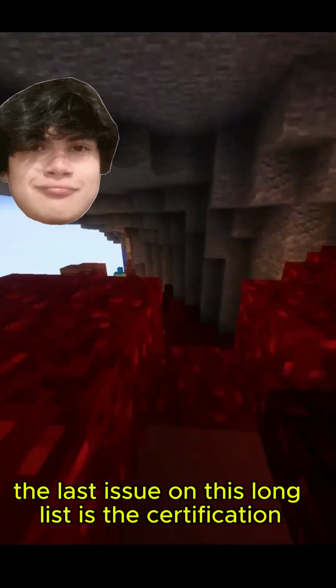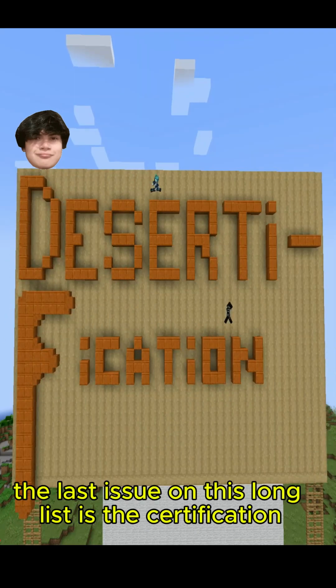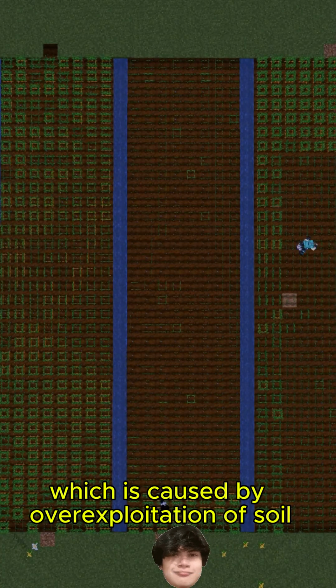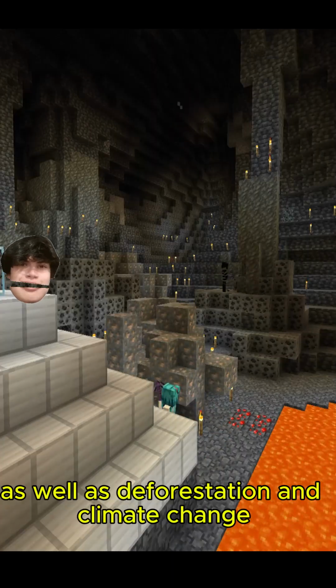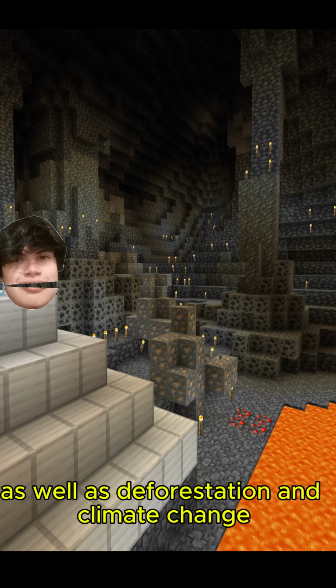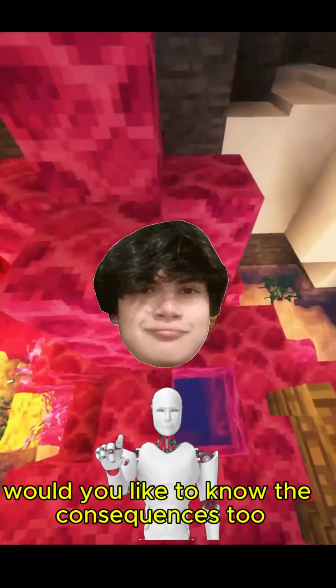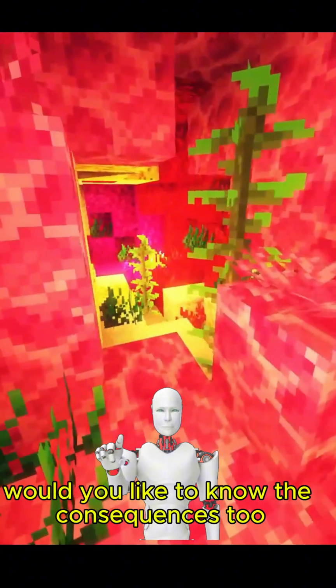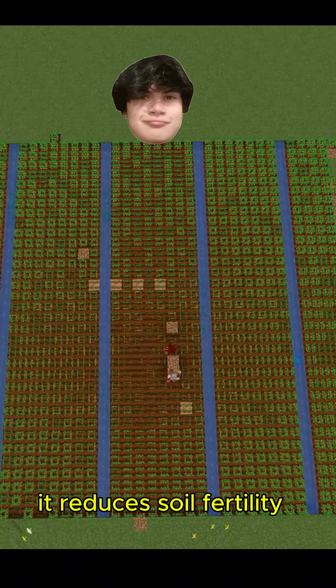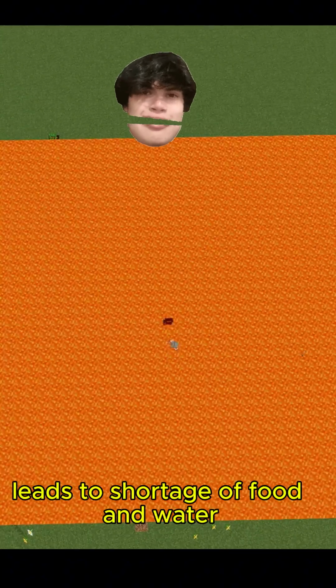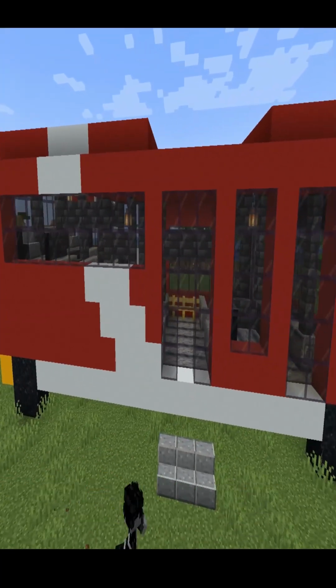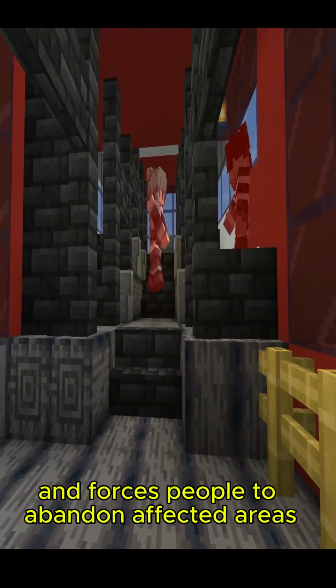The last issue on this long list is desertification, which is caused by overexploitation of soil and natural resources, as well as deforestation and climate change that dries up the land. Would you like to know the consequences too? It reduces soil fertility, leads to shortage of food and water, and forces people to abandon affected areas.